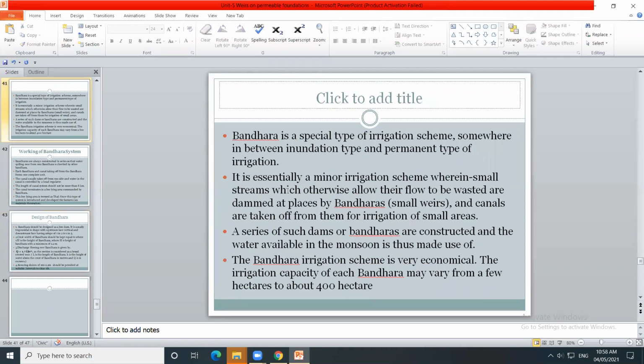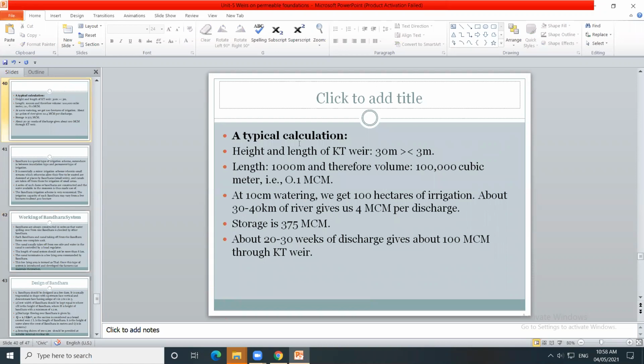Was there any difficulty in this? This is the working principle and design of the KT weir. Any difficulty?